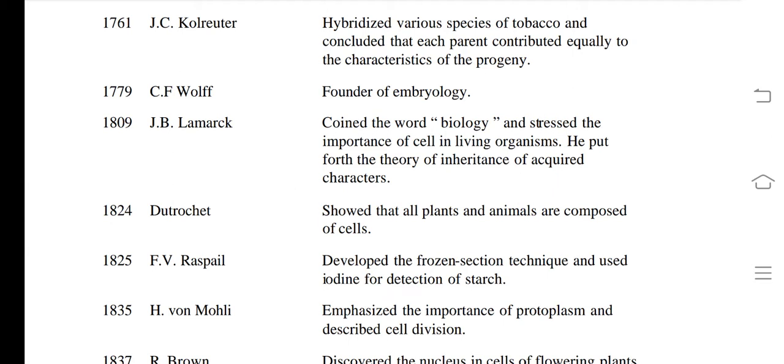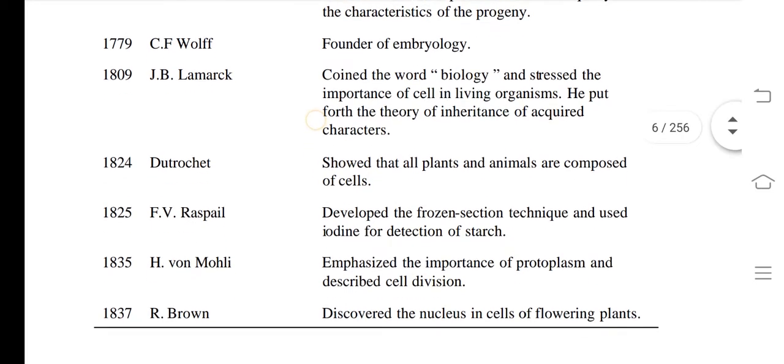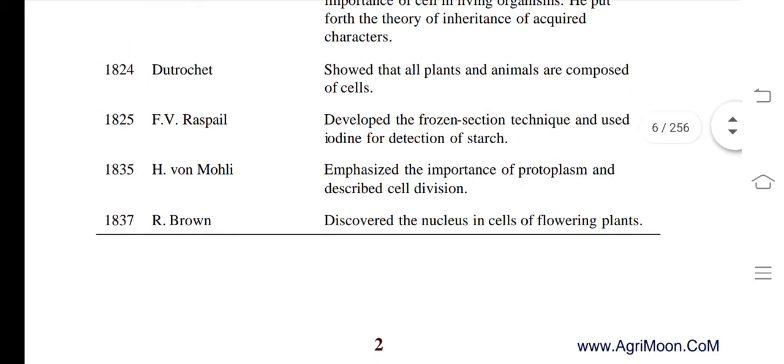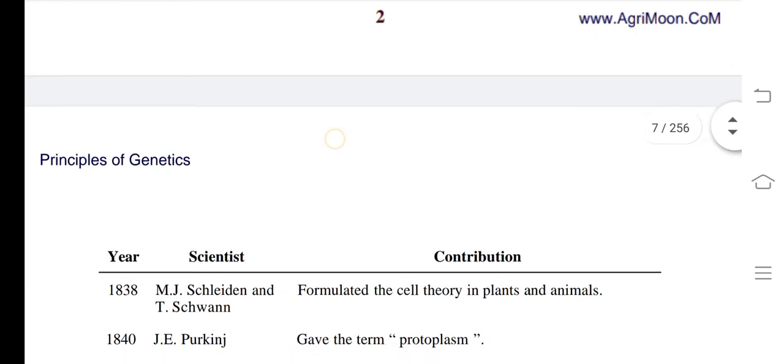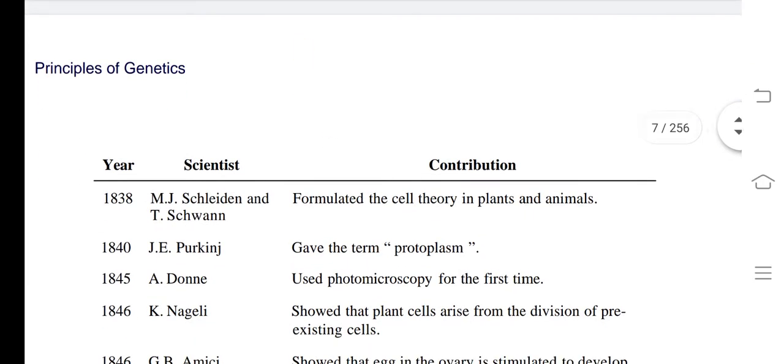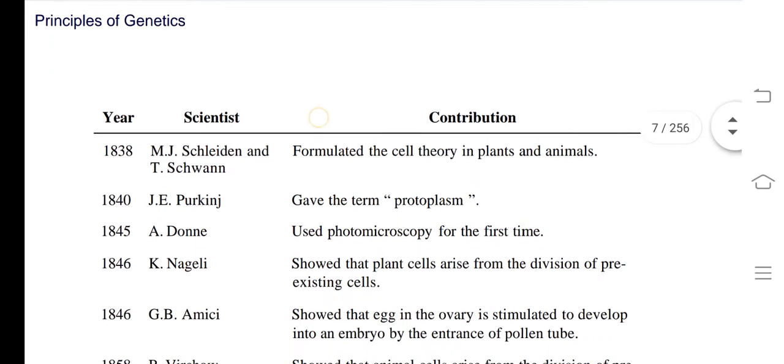1824, Dutrochet showed that all plants and animals are composed of, means made up of, cells. Now see, 1837, Robert Brown discovered the nucleus in the cells of flowering plants. It is very important. Robert Brown. Now what about the next one? In the year 1838, Matthias Schleiden and Theodor Schwann formulated the cell theory in plants and animals.